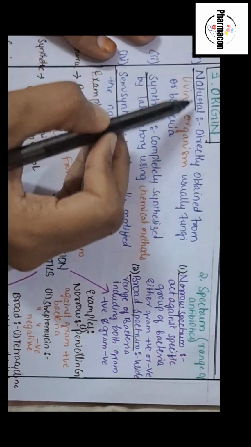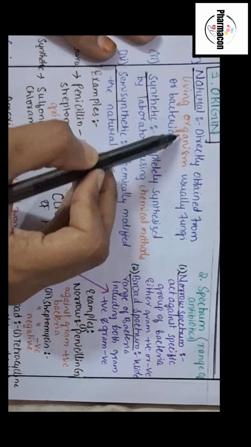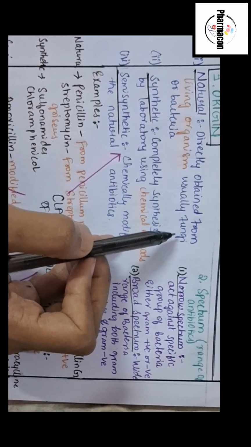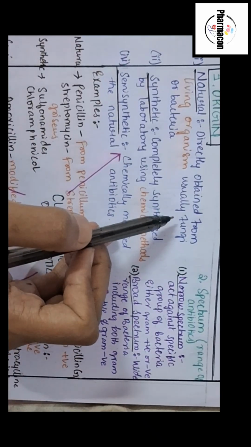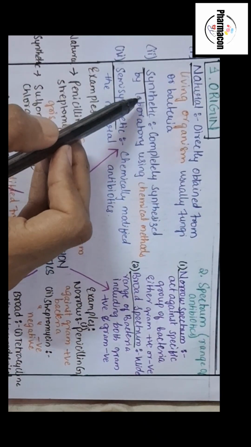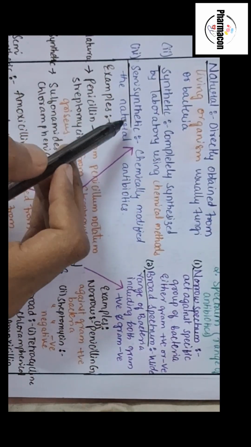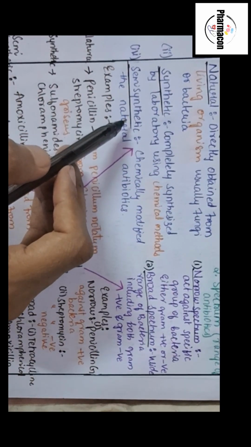Okay, first the classification of antibiotics, it is divided based on the origin, from where it is originating. Natural sources: directly obtained from the living organism, usually fungi or bacteria. Just now we have discussed, from the fungi we got penicillin from Penicillium notatum. Synthetic: completely made in the laboratory. And the third one is semi-synthetic. What is semi-synthetic?